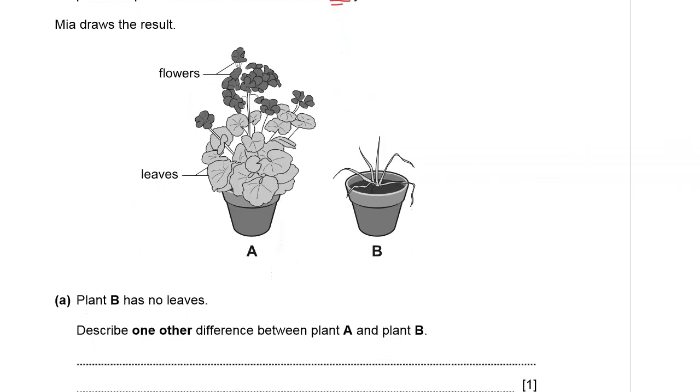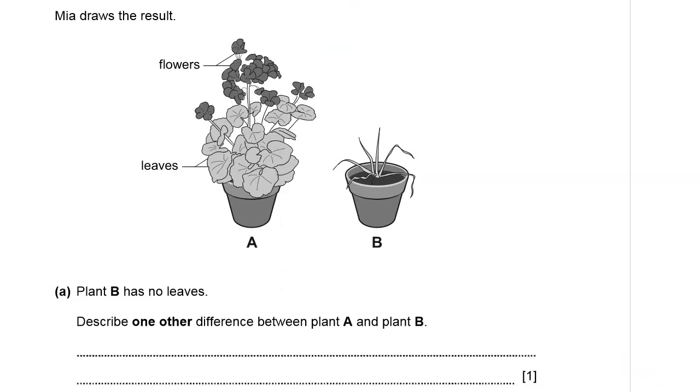Mia draws the results. This is Mia's drawing for plant A and plant B. You can see plant B does not have any leaves. Plant B has no leaves. Describe one other difference between plant A and plant B. Description is just what you see. You don't explain anything. You just describe. And of course, I can see that plant B is smaller than plant A.